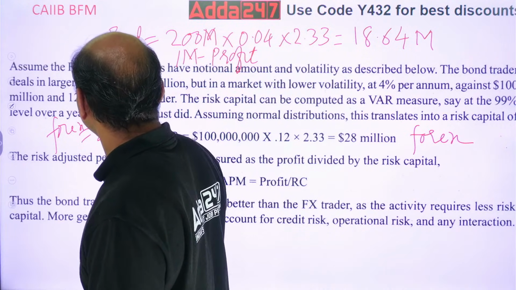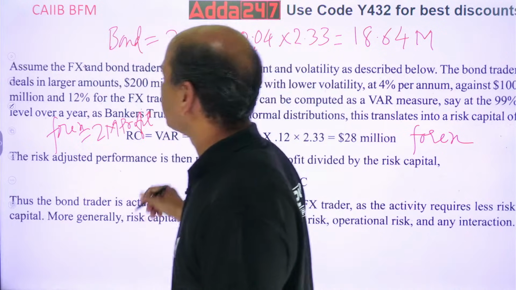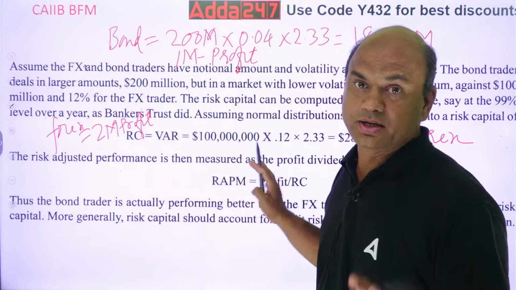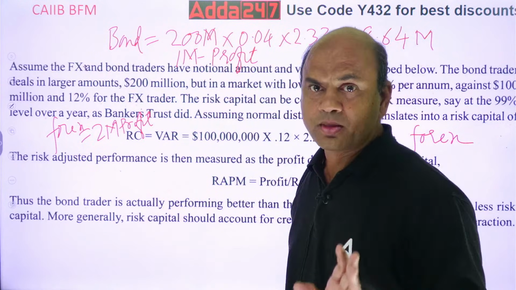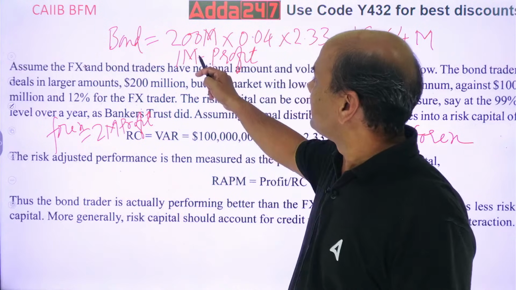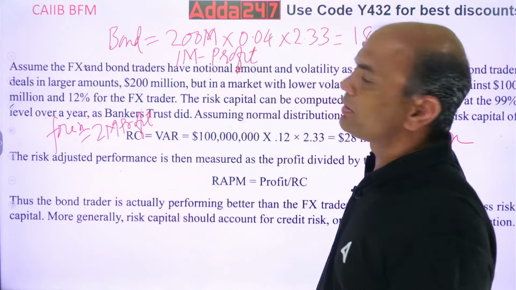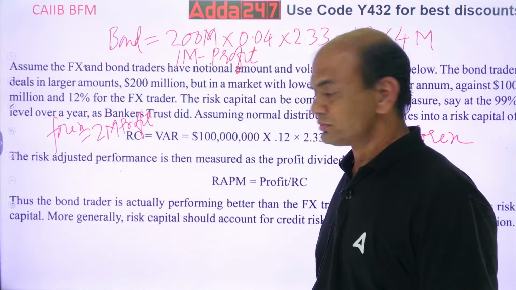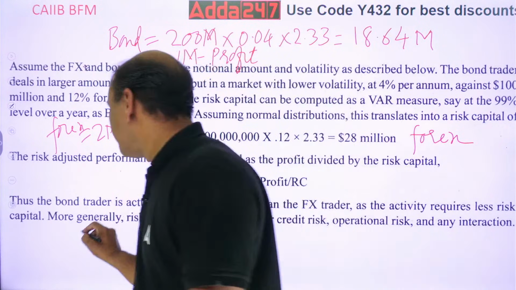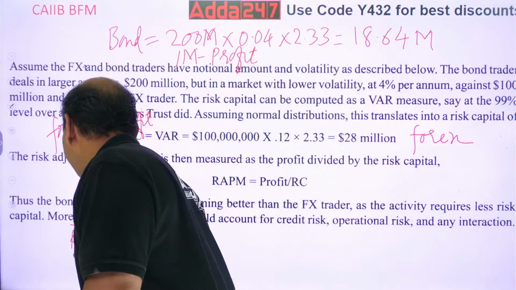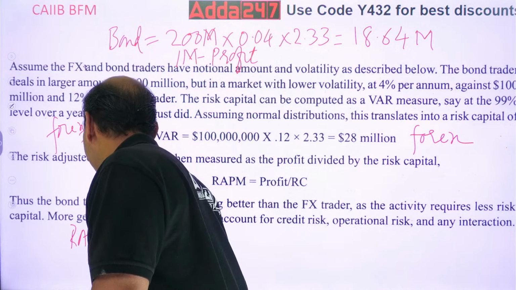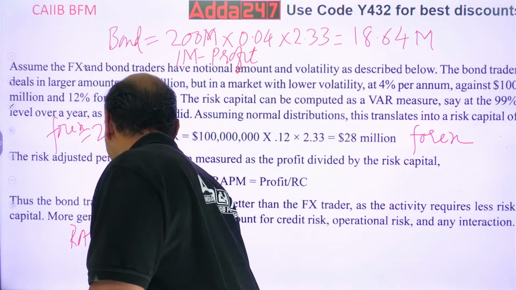So now if I get this question of RAPM, what will I do? 1 million divided by 18.64. So now let's do it. RAPM for bond.